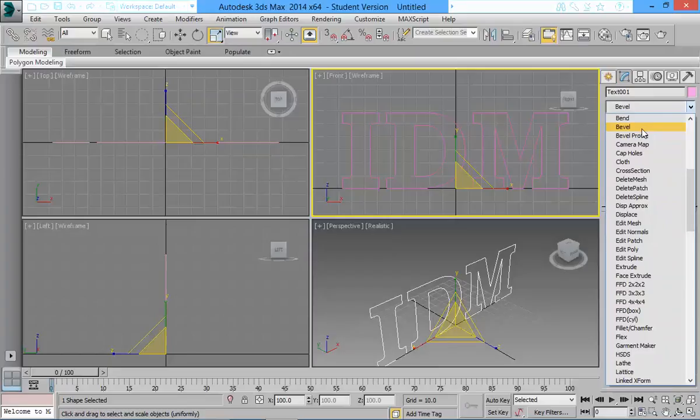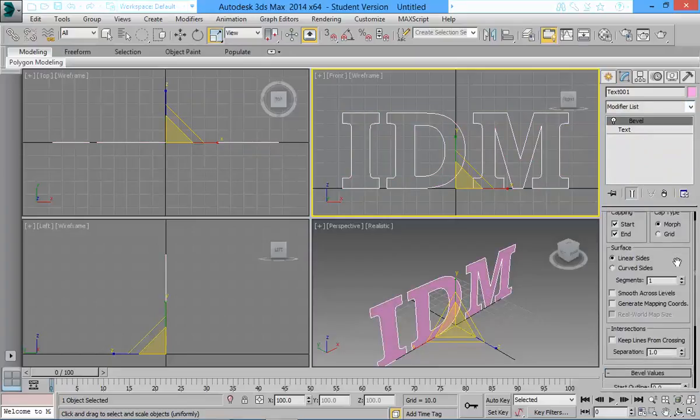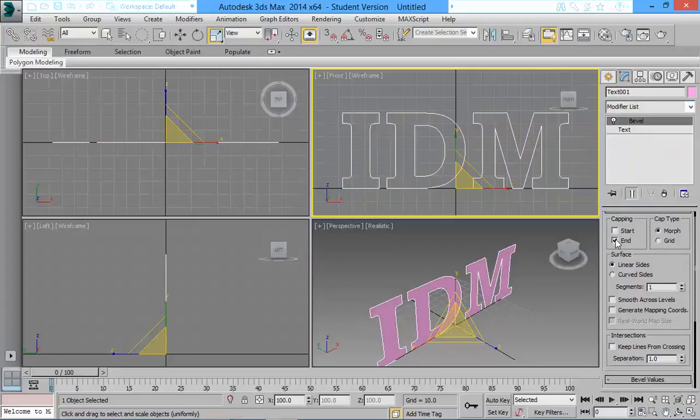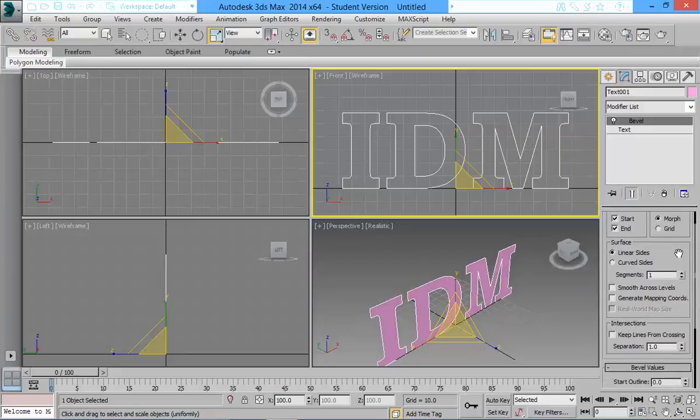We then looked at bevel. Now capping start and capping end means that the surface is there at the start and the end. We need it on.